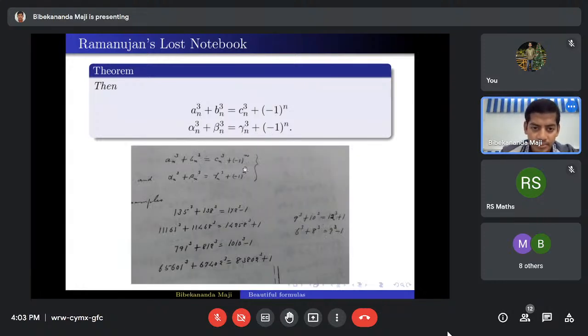Here I have taken a picture from Ramanujan's Lost Notebook, and you can see in the corner, in Ramanujan's handwriting, that 9 cube plus 10 cube equals 12 cube plus 1. So Ramanujan knew about this number. This number came up during his research. Not only these two, here he has mentioned more such solutions. You can see the big numbers he has already written.